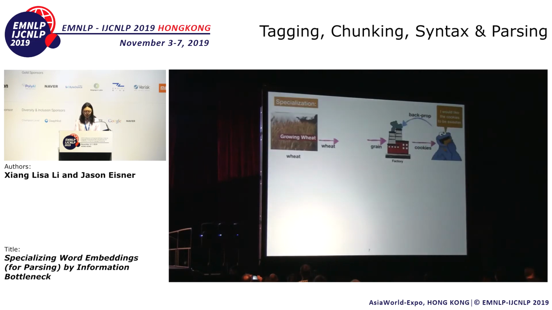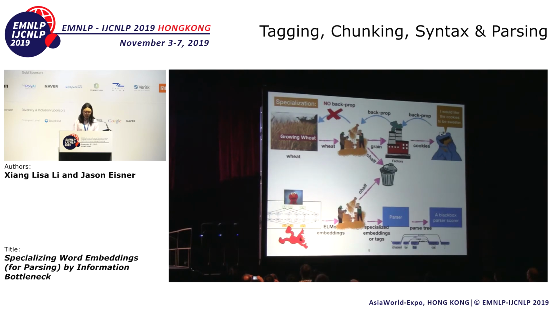So now let's look at our specialization framework. We introduce a new step of thrashing and a garbage can to keep the useless information. In the forward pass, we will start with the wheat, but we keep the grain and throw away the chaff. In the backward pass, we backprop through the thrashing step. And what backprop is doing is to improve the thresher and get better separation of wheat from chaff. Notice that we are not backpropagating all the way to the wheat field. So similarly, for NLP tasks, the thrashing step separates pre-trained ELMo embeddings into specialized tags and chaff.